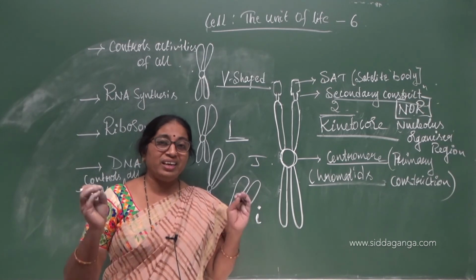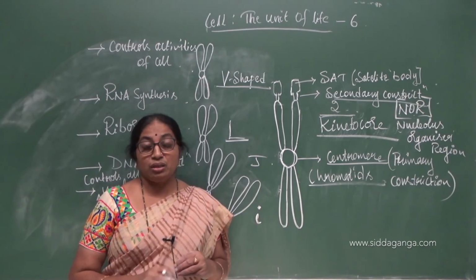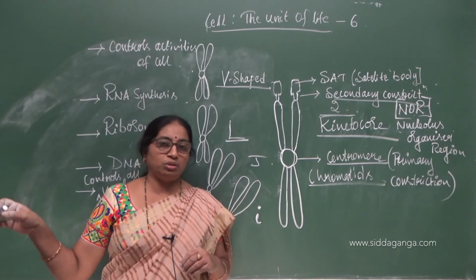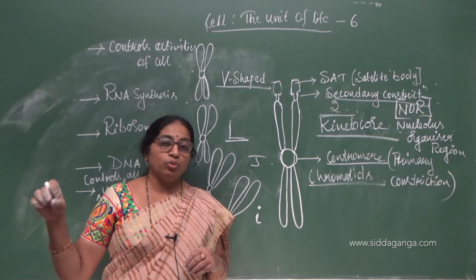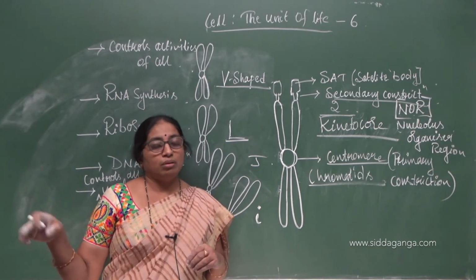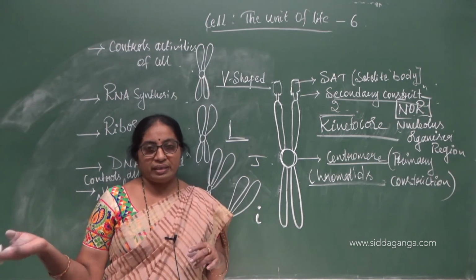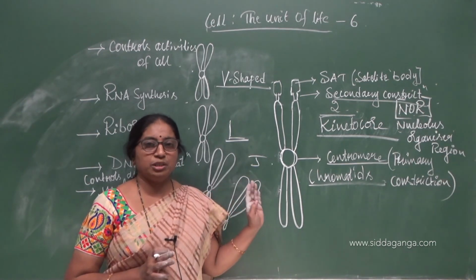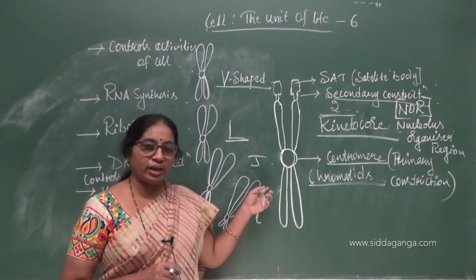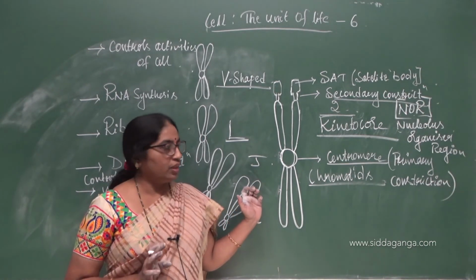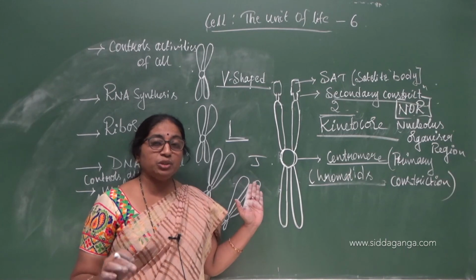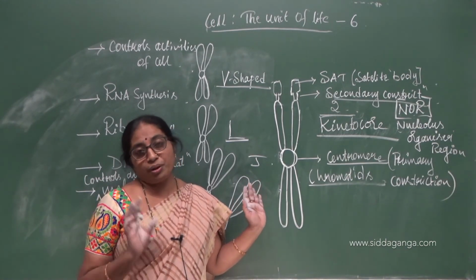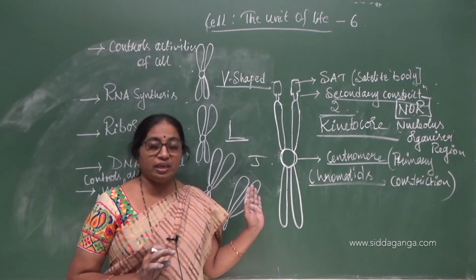So students, please concentrate on the labelings and write proper spellings of the labelings. If you write chromosomes and skip the H, you may lose the marks. If you are given the marks, it is only because of the kindness of the person who has evaluated your paper. So the spellings also play a very important role. Labelings are very, very important in diagrams, particularly in biology.